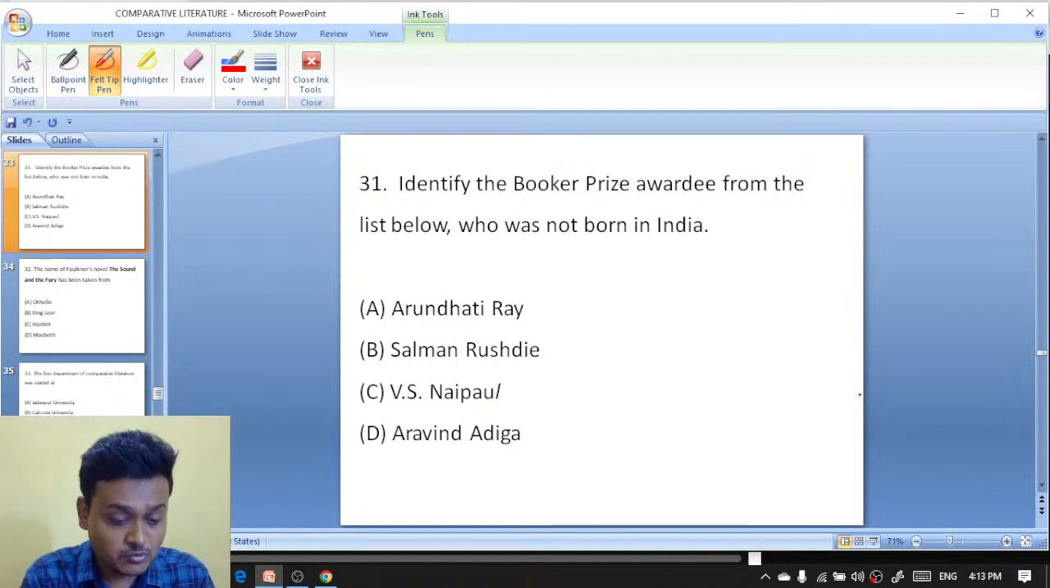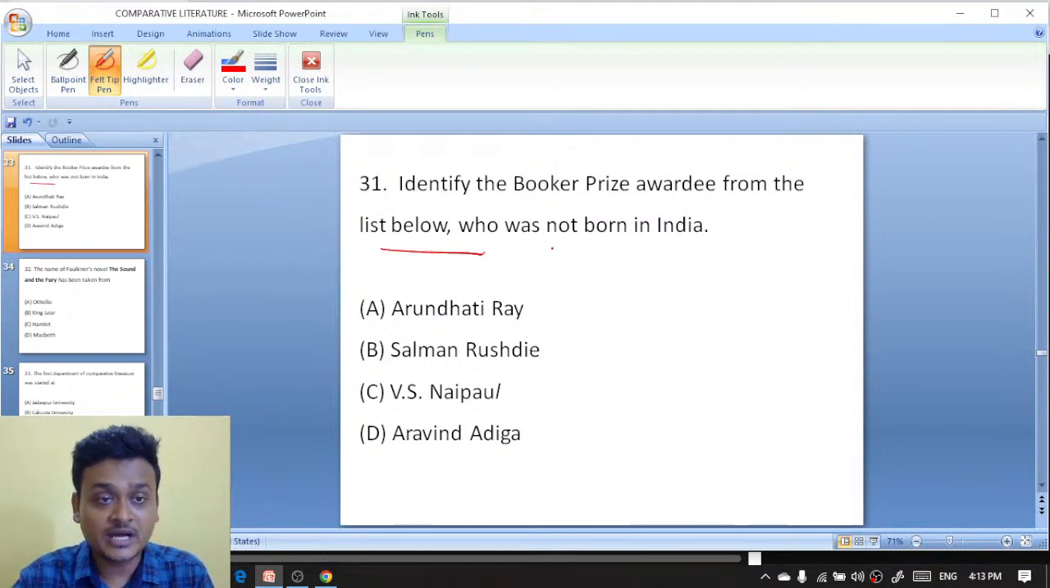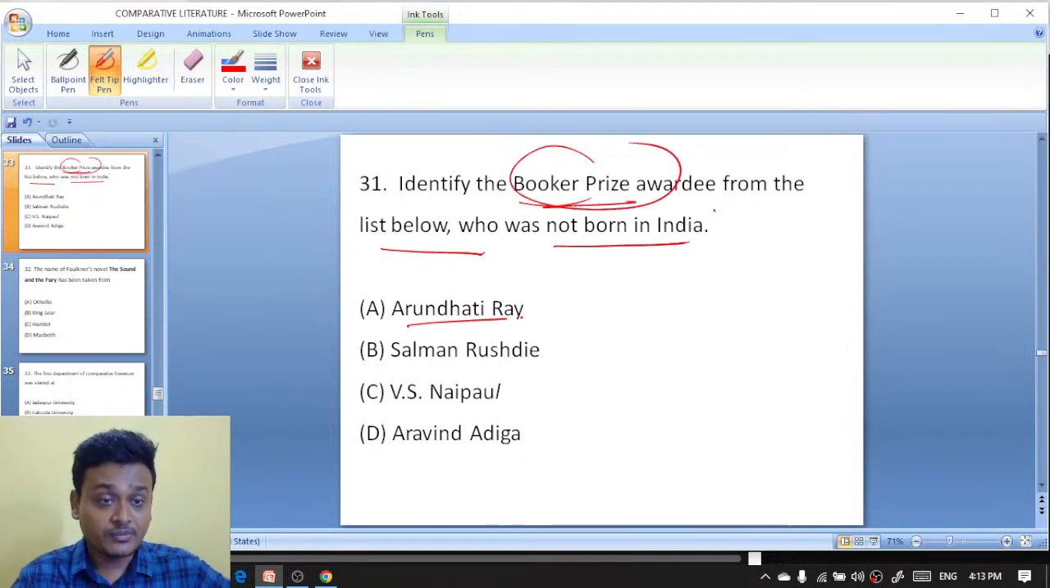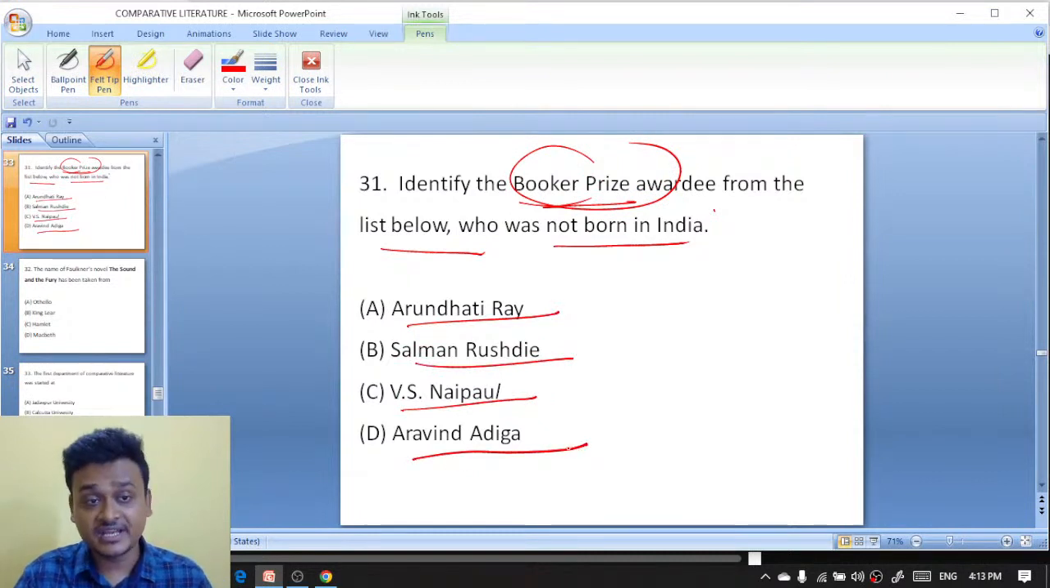Okay. Identify the Booker Prize awardee from the list below who was not born in India. Who was not born in India but got the Booker Prize? Arundhati Roy, Salman Rushdie, V.S. Naipaul, Arvind Adiga.